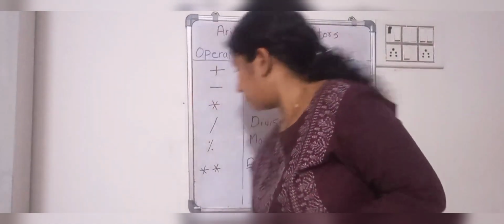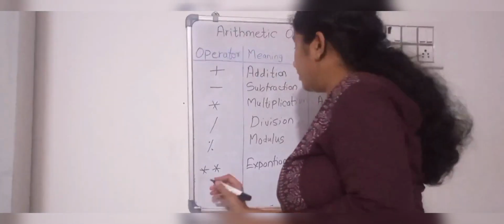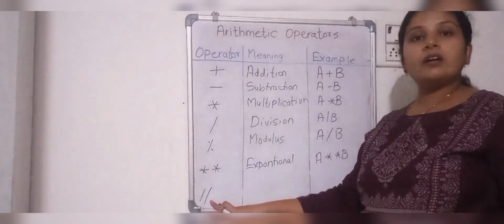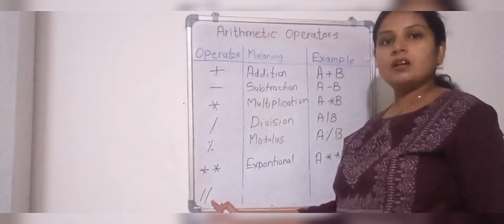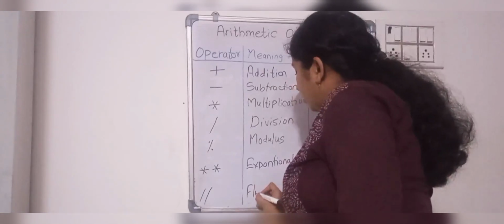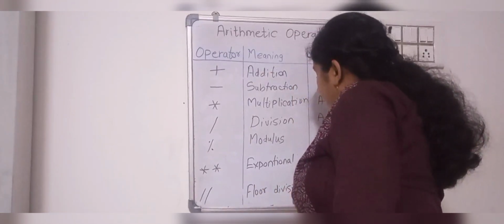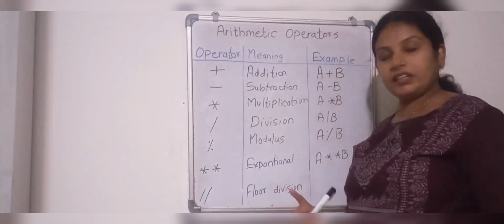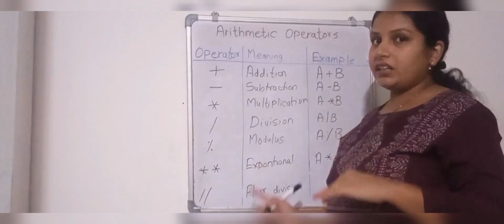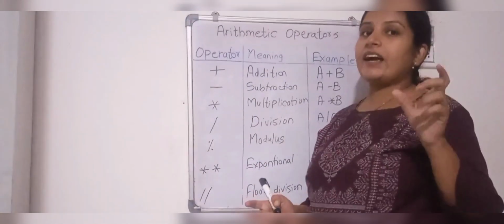Next is the floor division operator, and the floor division operator is represented by this symbol. Now floor division means what? Here you are making a division only, you are dividing one number by another number, but in this case you are focusing on the result, and that too a whole number.